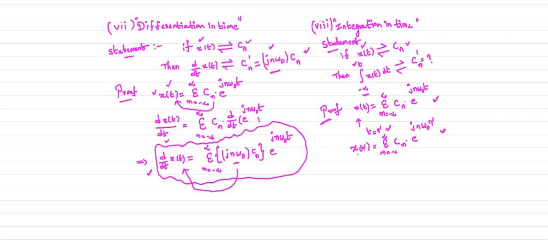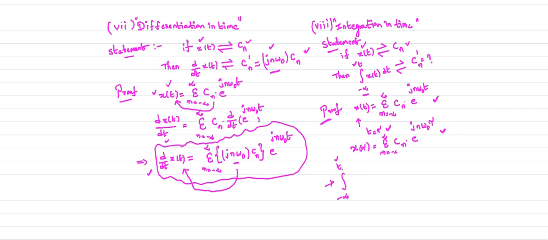Now integrate both sides of the above equation up to the time t. That's why I replaced t by a dummy variable tau, because I want to integrate the above expression up to the time t.